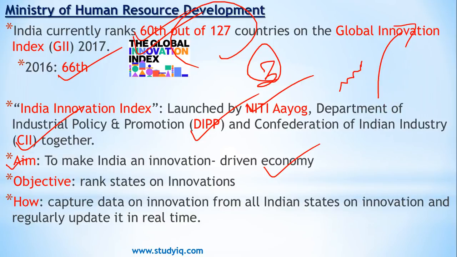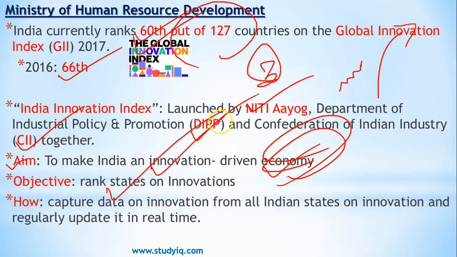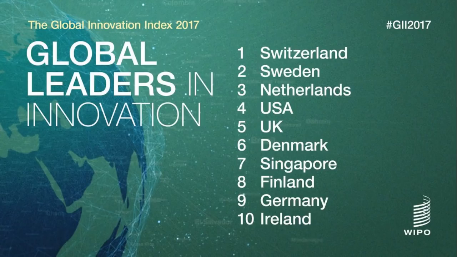The changes that we see are quite rapid in nature, and as I told you, one of the main aims is to make our economy an innovation driven economy. It is creating healthy competition between different states, so that the states can compete with each other, of course, in a healthy way. The states are ranked as per their performance, and the data is also shared on a real-time basis on its website too. So a good move by all these 3 agencies.